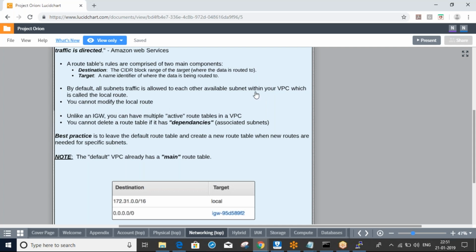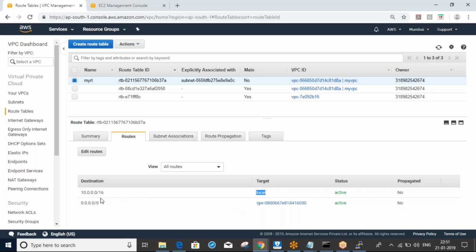Because of this, servers in the same VPC communicate with each other by default. So this is the public subnet. Tomorrow we will see the private subnet.